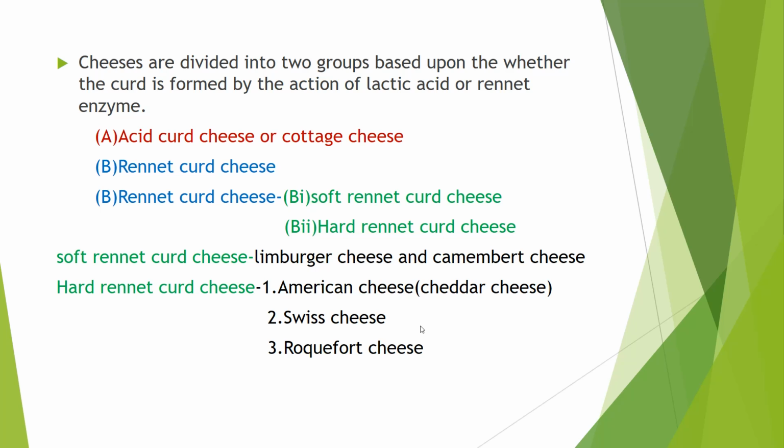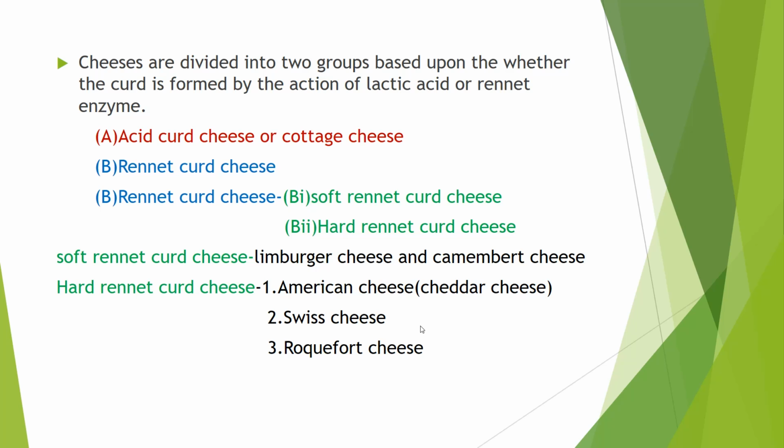Cheeses are divided into two groups based upon whether the curd is formed by the action of lactic acid or rennet enzyme. Based on the lactic acid action or rennet enzyme, cheeses are divided into two types: acid curd cheese and rennet curd cheese. Rennet curd cheese has two types: soft rennet curd cheese and hard rennet curd cheese. Soft rennet curd cheese means Limburger cheese and Camembert cheese.